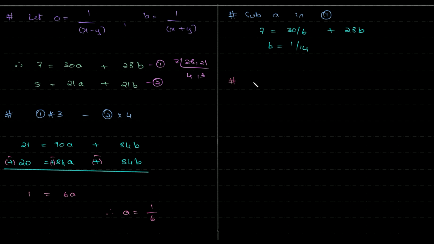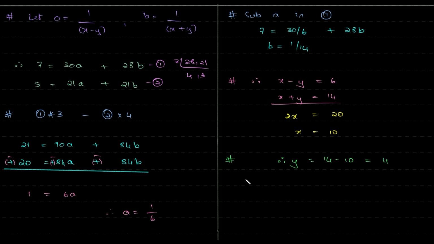Therefore, x minus y is equal to 6. x plus y is equal to 14. Makes sense. And now, if I add it, 2x is equal to 20. So x is equal to 10. While your y will be, therefore y is equal to 14 minus 10, which is 4.